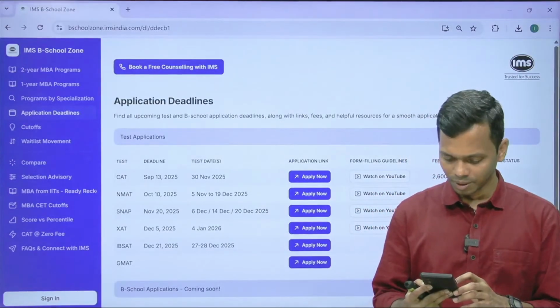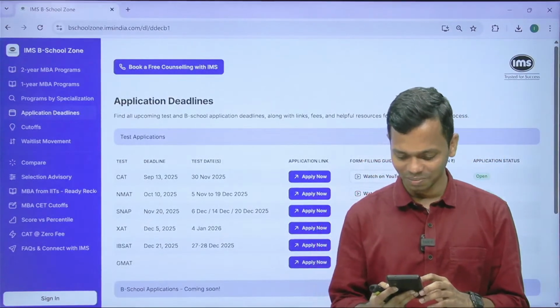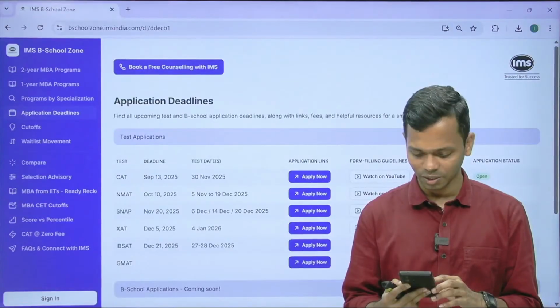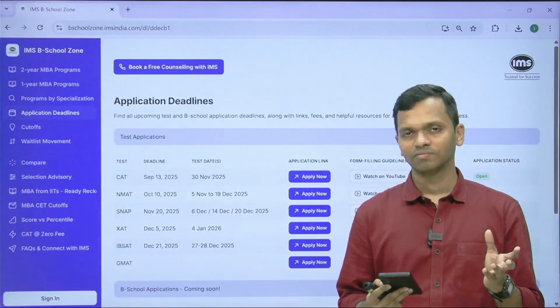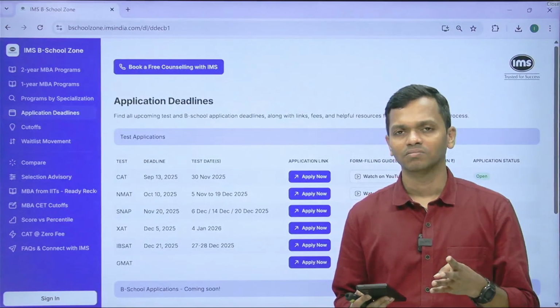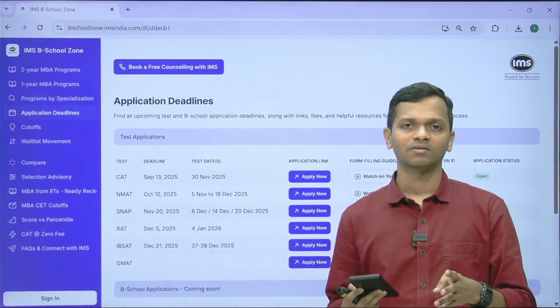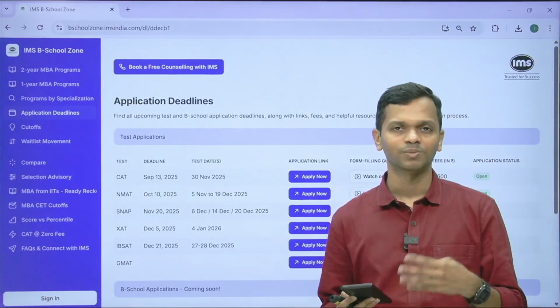Nirav, should I appear for NMAT before CAT or after CAT? Similar question. Please guide me on it, as last year after CAT I just scored 170 marks. So it has got nothing to do with just because you have taken it post CAT, it will have an impact which is positive or negative.